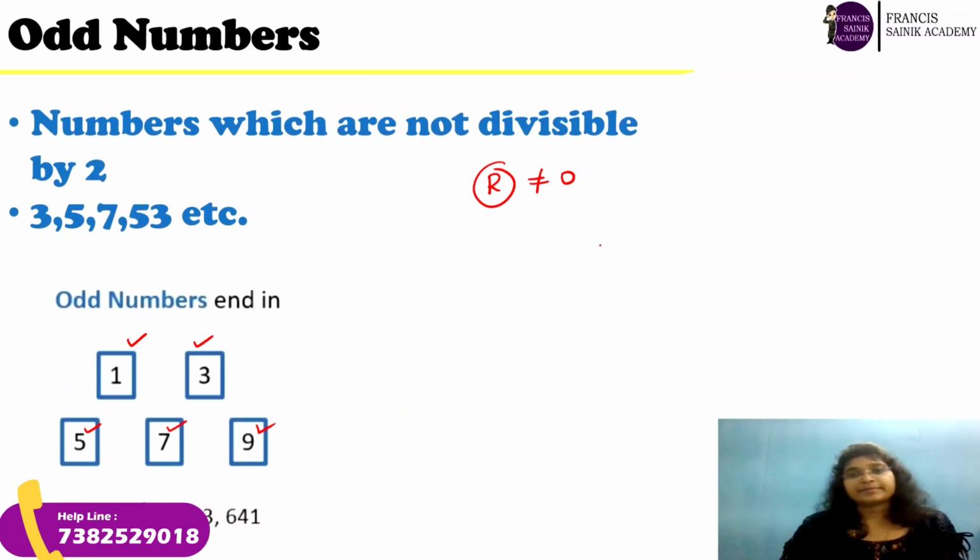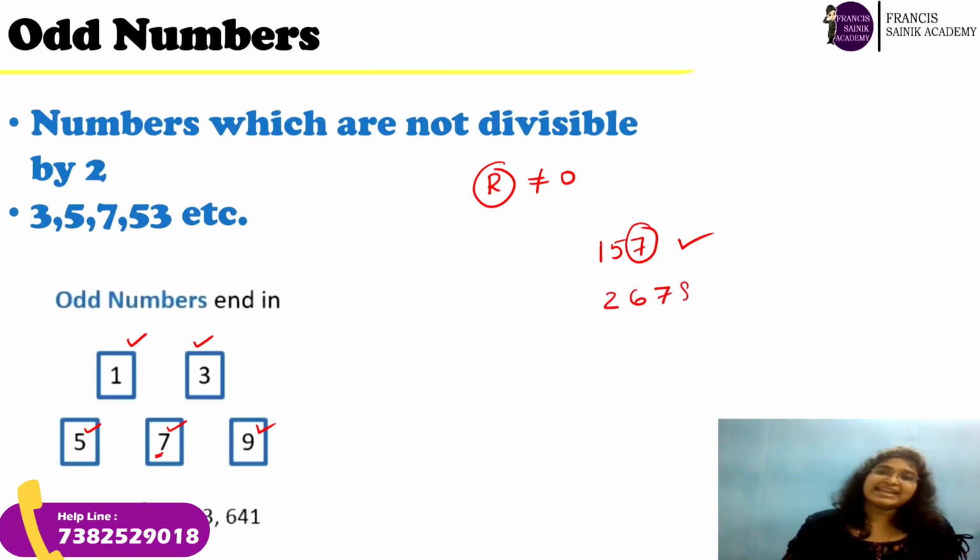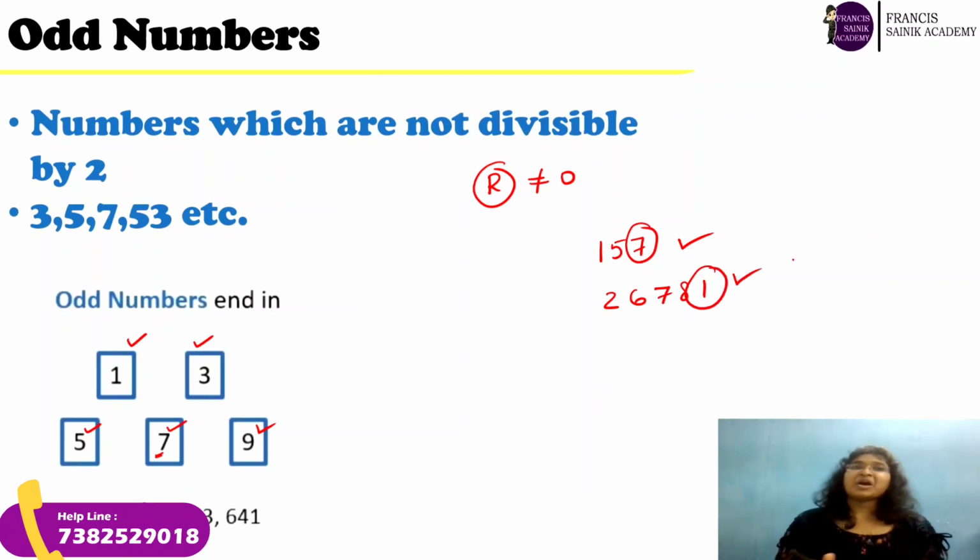So for example, 157. The last digit is 7. Yes, it is an odd number. One more example, 26781. Yes, the last digit is 1. It is an odd number. So, understood what are even numbers and what are odd numbers, right? I hope now you all came to know about these types of numbers, right? Make sure to learn all of them.